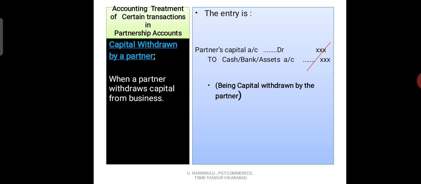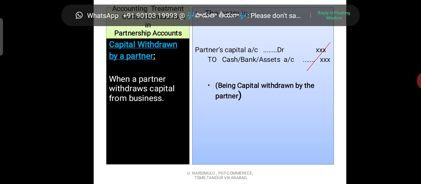So partner's capital account debit to cash account, bank account, or asset account. Narration: in the narration, you observe, being capital withdrawn by the partner. Here the capital is withdrawn by the partner. Next transaction, we go to the next transaction.